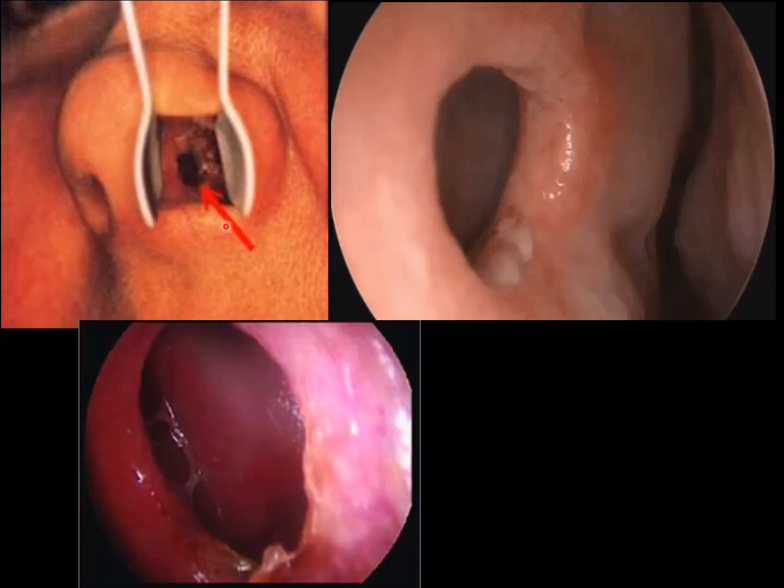So if we look at this picture, this is a small perforation. This is a medium-sized perforation, but you see there is mild swelling around the edge of the perforation. And this is a large perforation. We can see through and through. This is the opposite side of the nose.